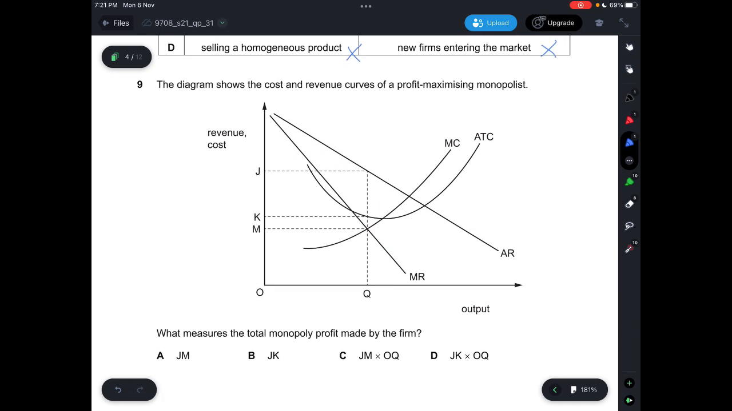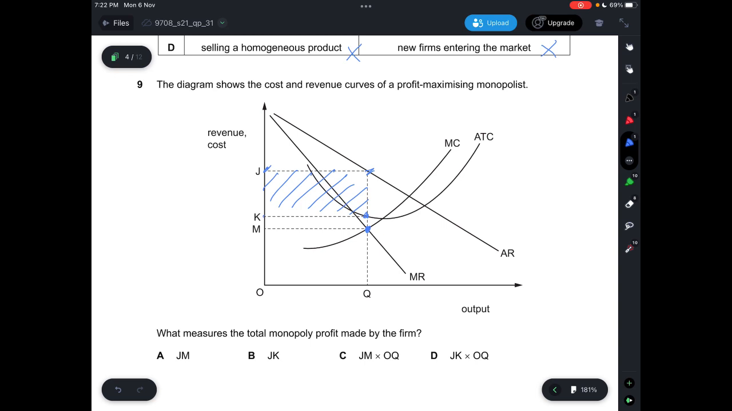Question 9, the diagram shows the cost and revenue curves of a profit-maximizing monopolist, and what measures the total monopoly profit made by the firm. So we need to look at the point where MC equals MR. Okay, profit-maximizing monopolist, so MC equals MR is here. So the total monopoly profit would have to be the entire area where you can see the revenue above the ATC. So that will be here, and here, and here, and here. So the answer here